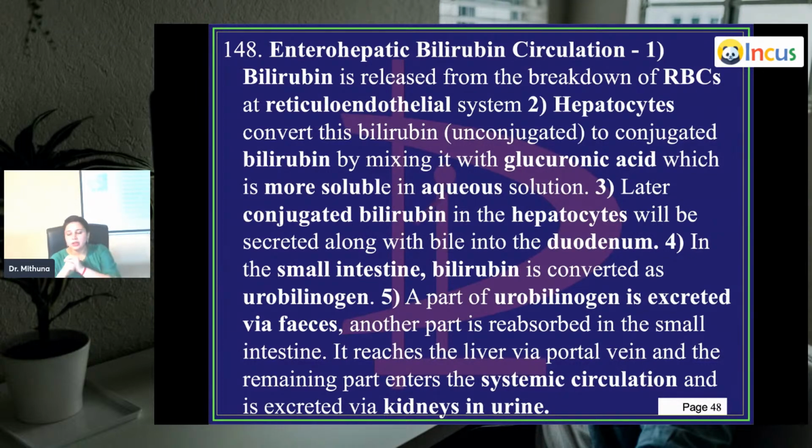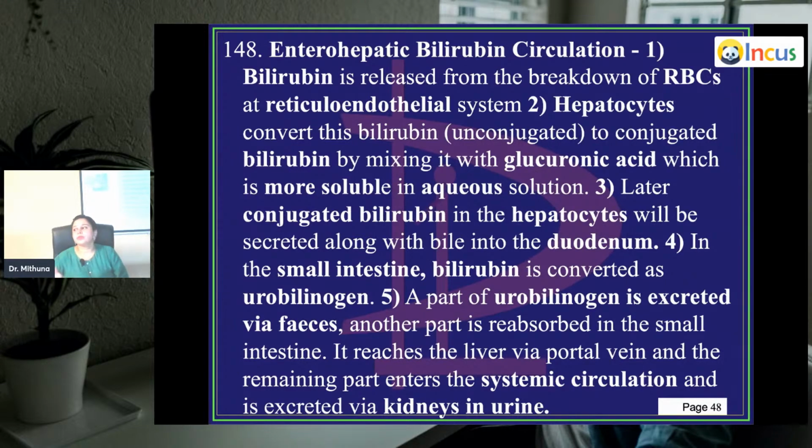A part of urobilinogen is excreted via feces, and another part is reabsorbed into the system and finally excreted out into the urine. Whatever is reabsorbed goes into the portal venous system, reaches the liver via the portal vein again, and the remaining part enters the systemic circulation, finally being excreted through the kidneys in the urine. So I'll repeat this again, it's very important.